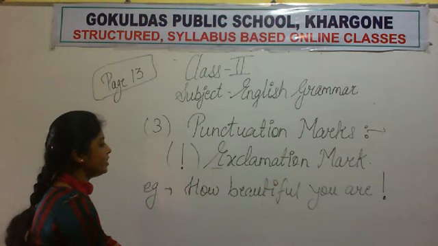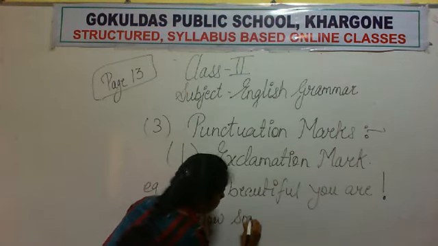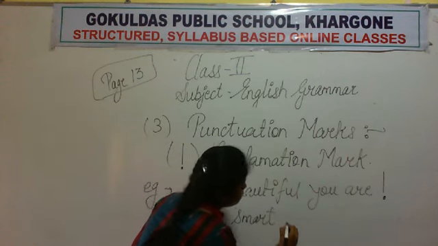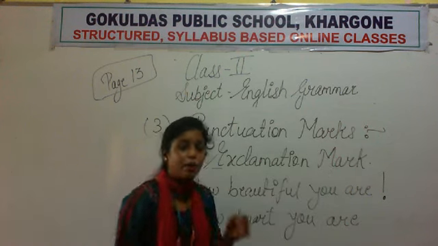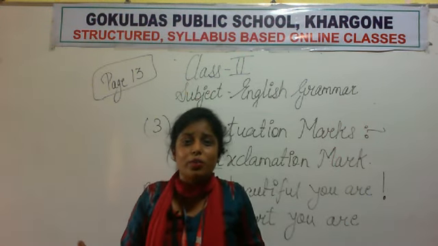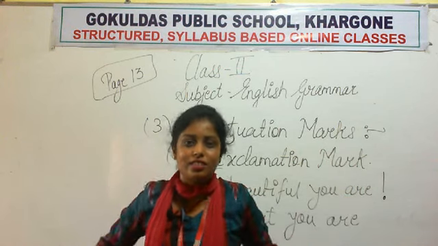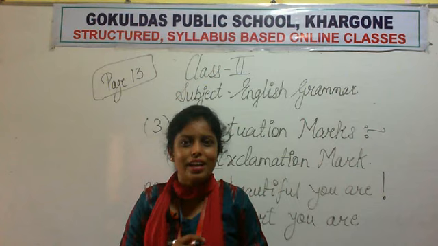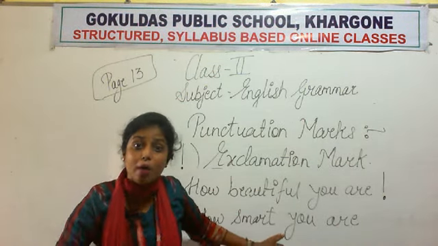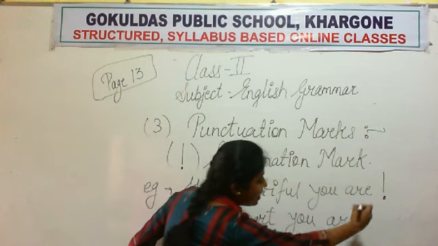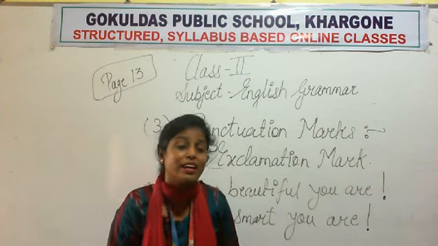Now I told something about girls, now it is the turn of the boys. How smart you are. Wow, how smart you are, all the boys. तुम लोग सब कितने smart हो. Now here, boys, I am not asking कि तुम कितने smart हो, 10 on 10 smart हो या 1 on 10 या 9 on 10. I am not asking this. I am just surprised to see your smartness, and I am telling you how smart you are. Wow. So in these type of sentences we place the exclamation mark. I hope I am getting clear to you.